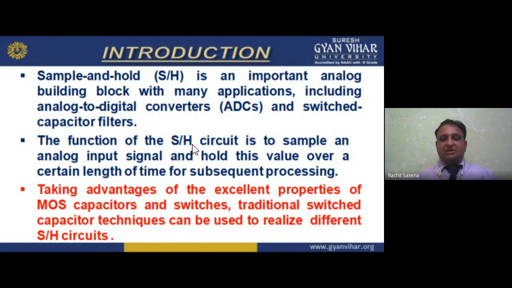Subsequent processing, taking advantage of the excellent properties of which capacitor? MOS, that is metal oxide semiconductor capacitors and switches. Traditional switched-capacitor techniques can be used to realize different sample and hold circuits.